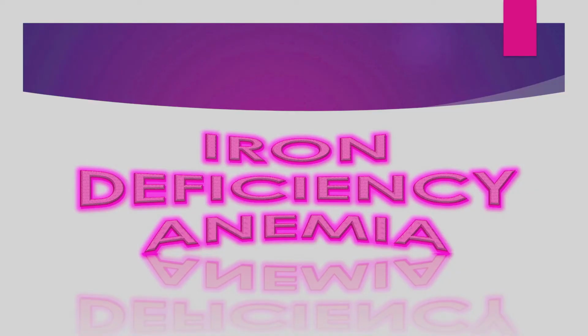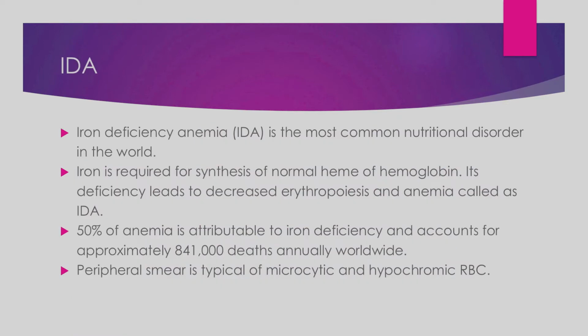Today we will study iron deficiency anemia. Iron deficiency anemia is the most common nutritional disorder in the world. Iron is a very important mineral, and it is required for synthesis of normal heme of hemoglobin. We know that heme consists of porphyrin protein and iron in the center. Its deficiency leads to decreased erythropoiesis, and the resulting anemia is called iron deficiency anemia.